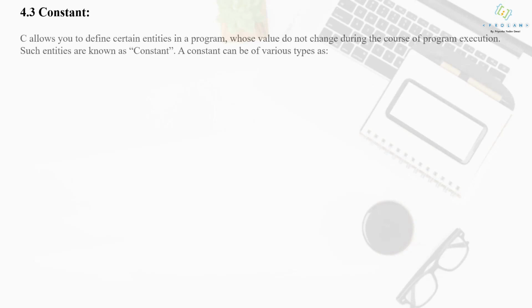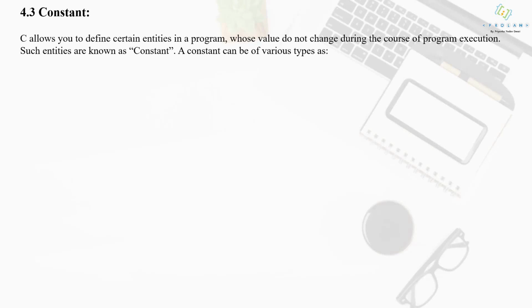Students, welcome back. In this session we are going to see the concepts of constant and variable in C programming. So what is a constant? A constant is basically an entity in the program whose value does not change during the course of program execution.